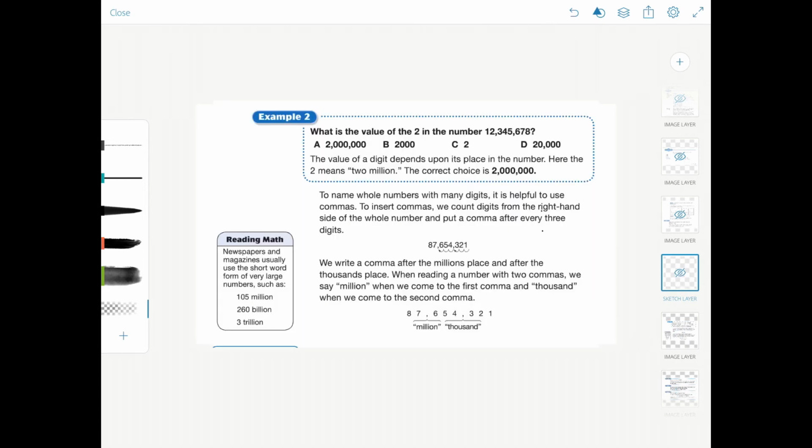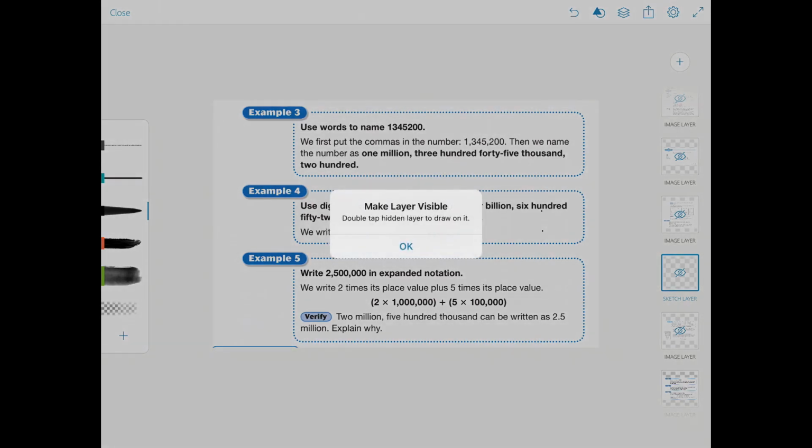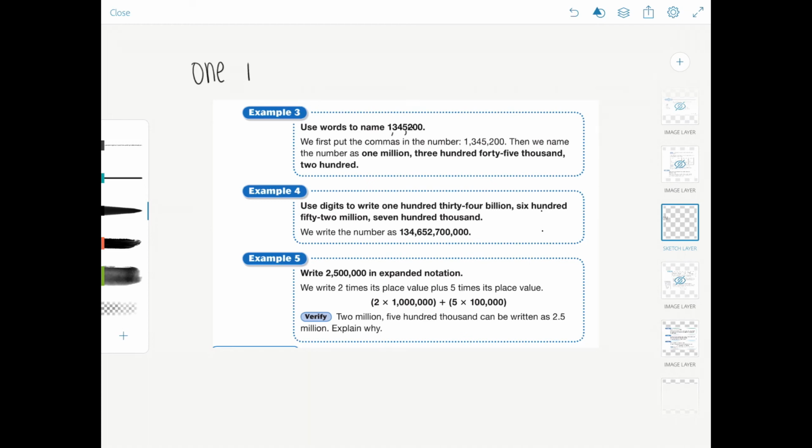There we go. Use words to name this number. So you want to say it how you would say it. So first I want to figure out, where do my commas go? Because that is going to help me figure it out. So every 3 counting from the right. So we have 2 commas. So it would be 1 million. And then we would read it like normal. 345.